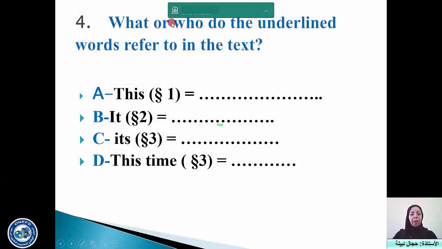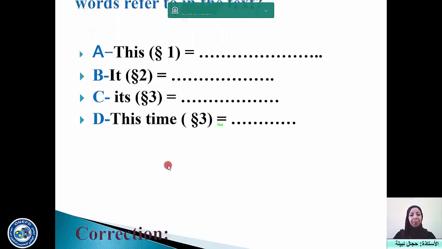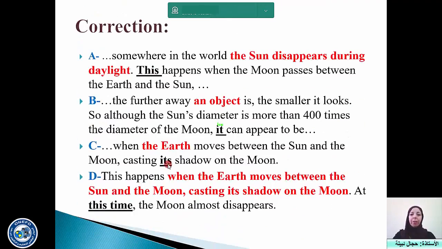Activity 4 is about word reference. What or who do the underlined words refer to in the text? Find the reference for this in paragraph 1, it in paragraph 2, its, and this time in paragraph 3. Again, you can stop or pause the video and go back to the text to find the answers. Let's correct.